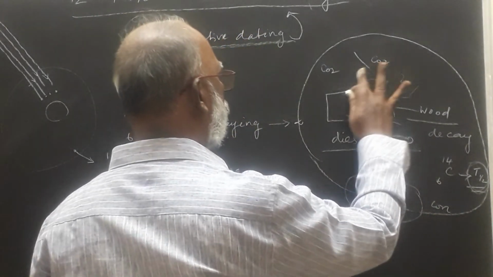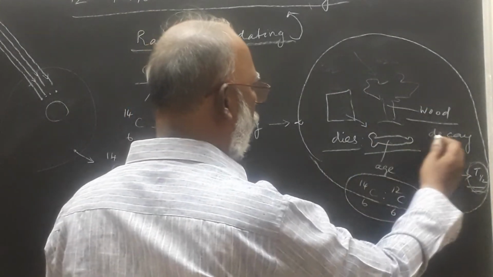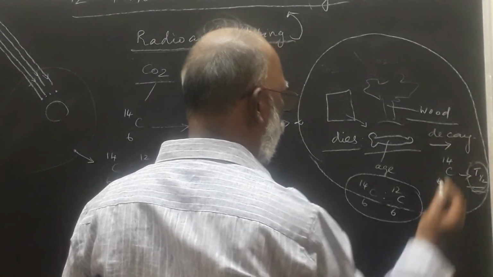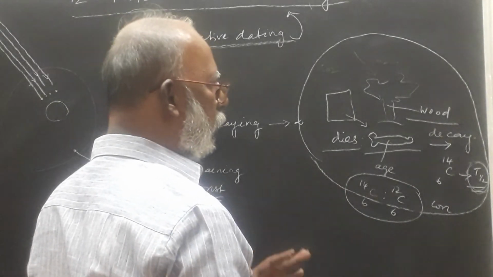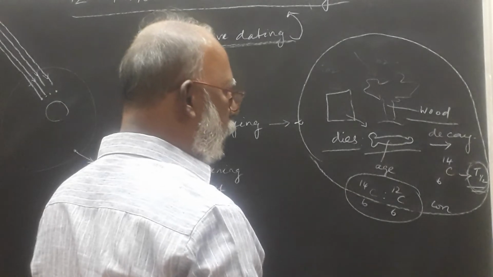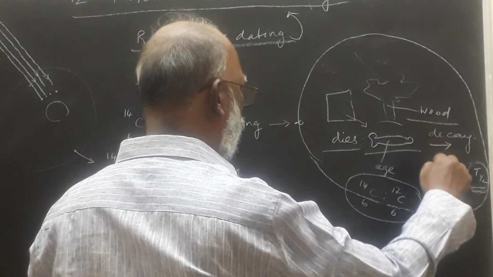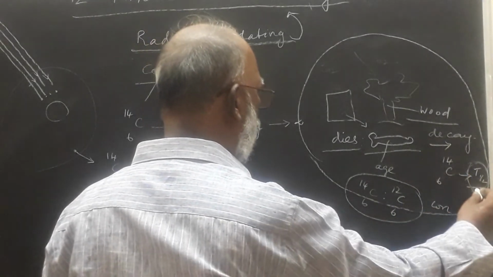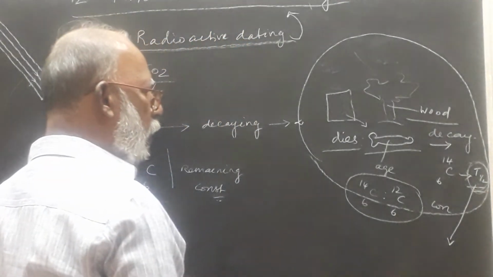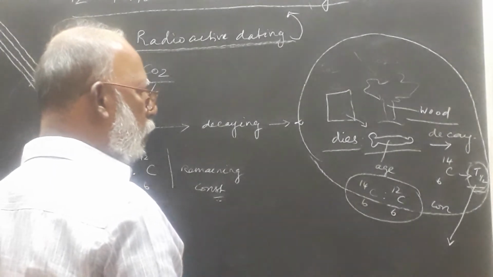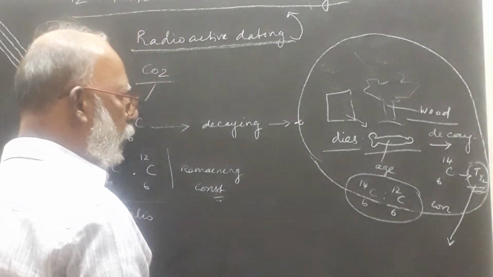Because it is not consuming carbon dioxide. Then the decay process will be continuously happening here, and from that, how long it has decayed, we can calculate. That amount may be calculated. From that calculation, we can understand how long it has decayed, and that much we can calculate as the age of the material. That is a very, very important concept of carbon dating.